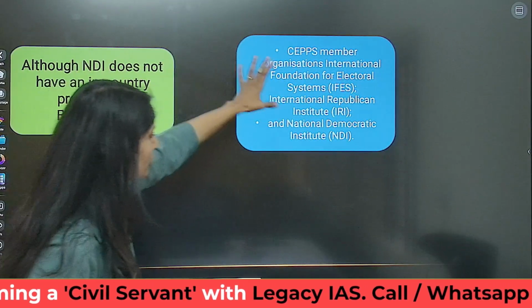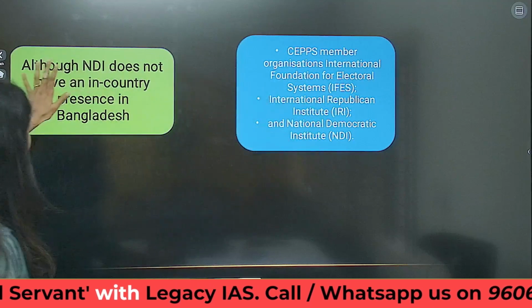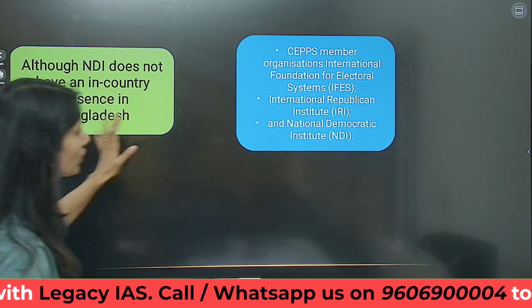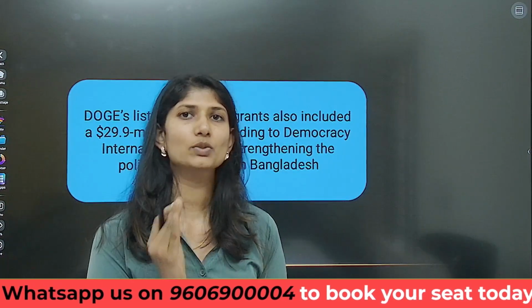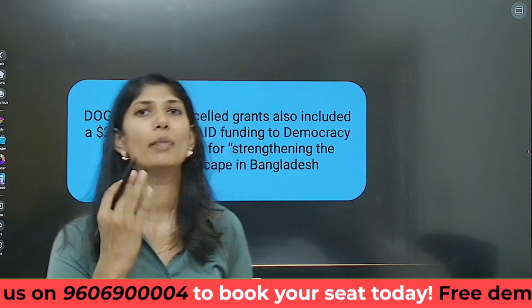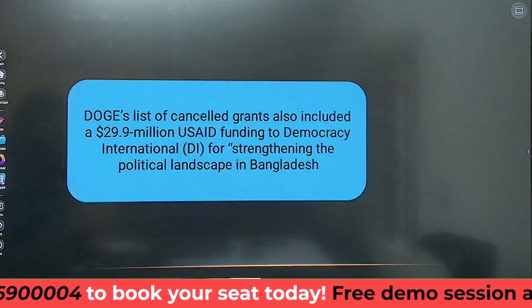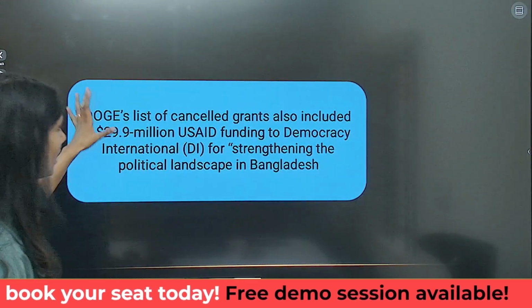Of the CEPPS member organizations, like we said, NDI has no in-country presence in Bangladesh, but its presence is there through IFES and IRI. We are able to tell that this 21 million was not for India but for Bangladesh. Understanding? Look at this, your DOGE list.